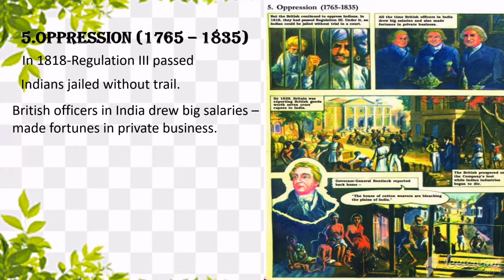But Indian people who worked under the British government were given only a few, less salary, and that was not even sufficient for running their own family. So it was very difficult for them even to run their own family with the salary that was provided by the British government. Okay, that is what it means.